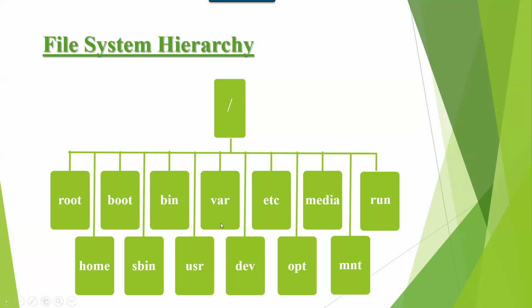These all directories are under forward slash. So first directory under forward slash is root. Root is the home directory for super user. Super user means administrator. In Windows, we call it administrator. In Linux, we call it super user. Root is the home directory for super user.